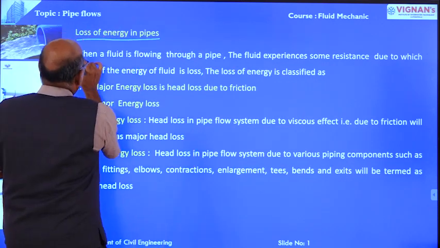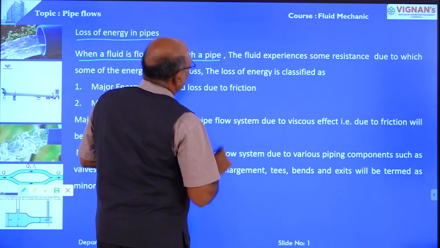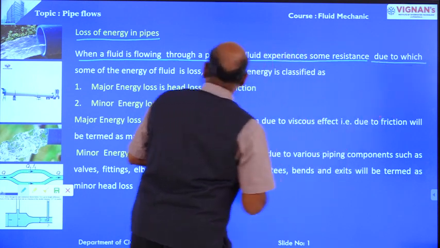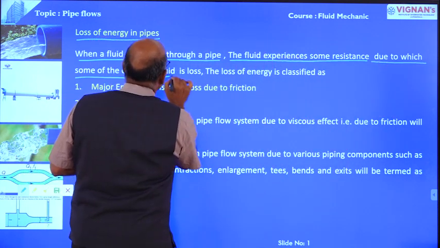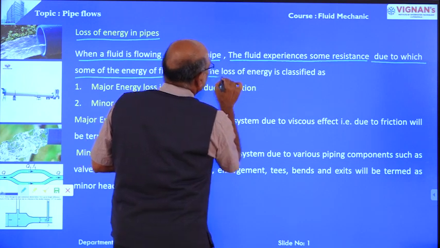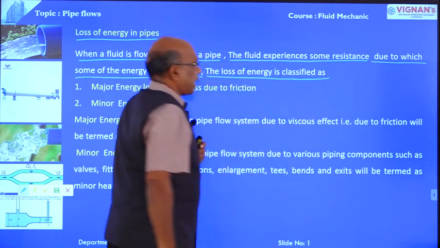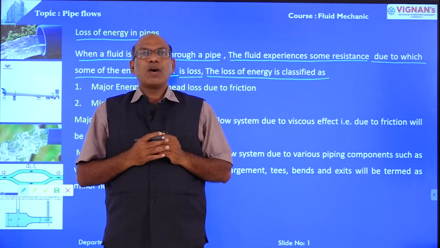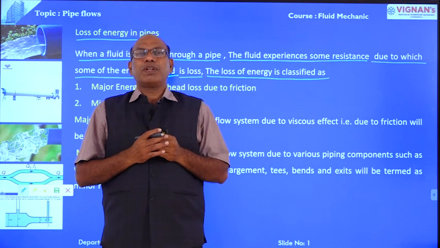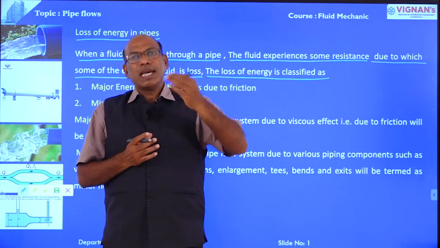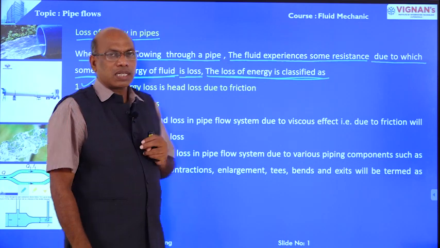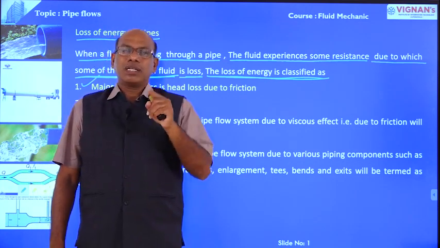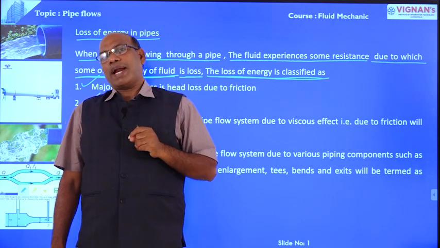When a fluid is flowing through the pipe, the fluid experiences some resistance, due to which some of the energy of the fluid is lost. Suppose the water is flowing through the pipe. Because of the resistance between the fluid and the boundary, there are some losses. Losses are classified into two ways. One is the major loss, that is the frictional loss, and another one is the minor losses.